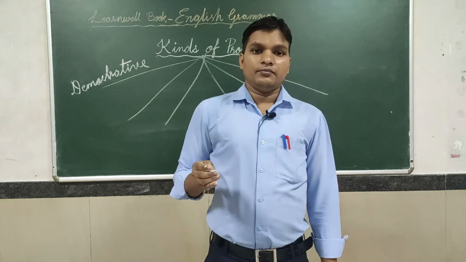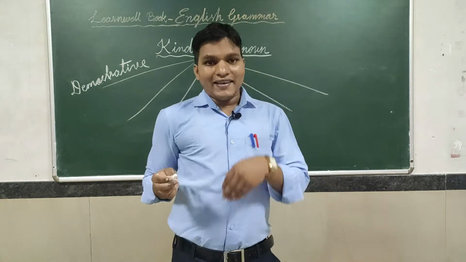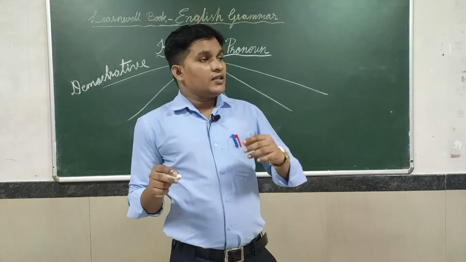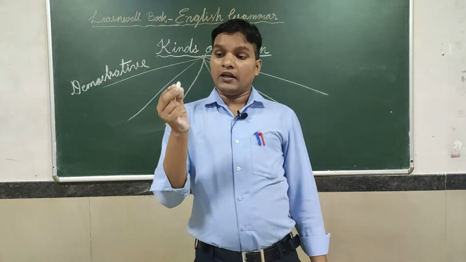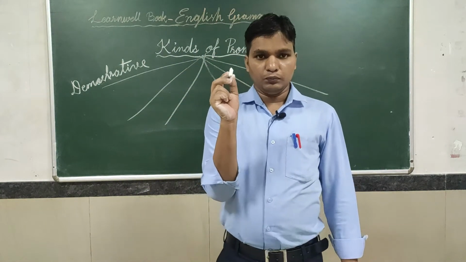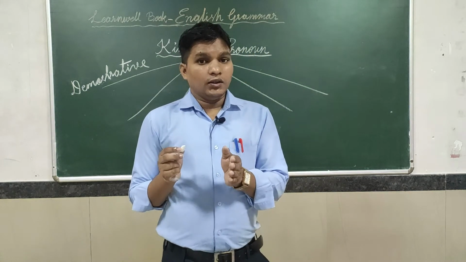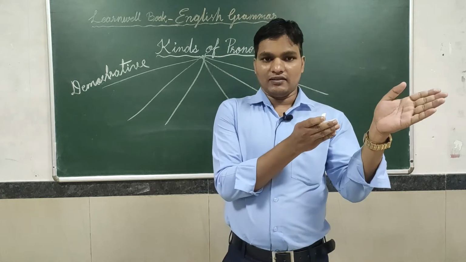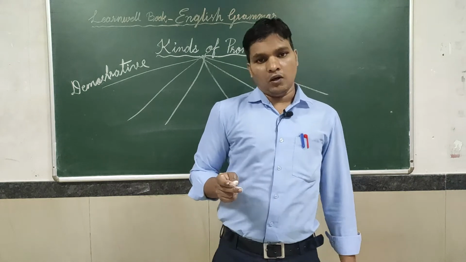That is a light. This is a chalk piece. So here I am indicating some things. Here I have indicated fan, I have indicated light, I have indicated chalk piece. Understand? So in this way, the pronoun which indicates or demonstrates something is called demonstrative pronoun.